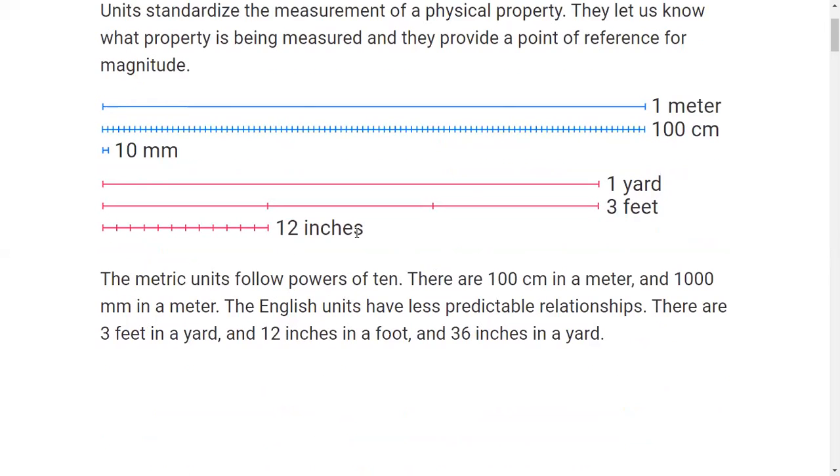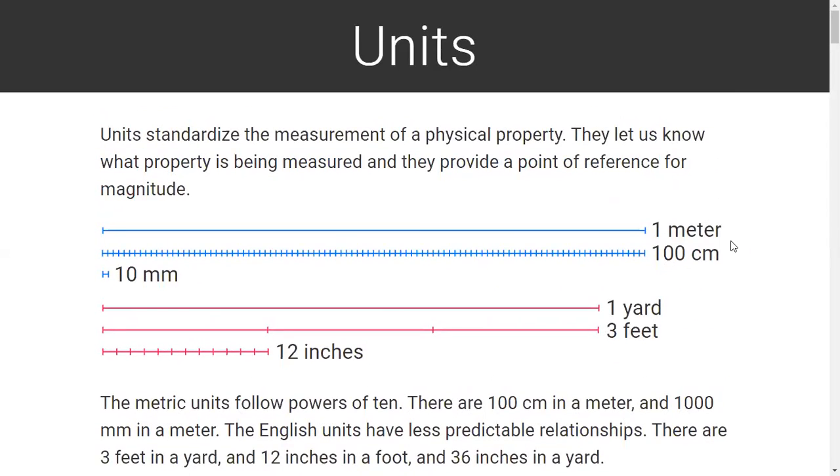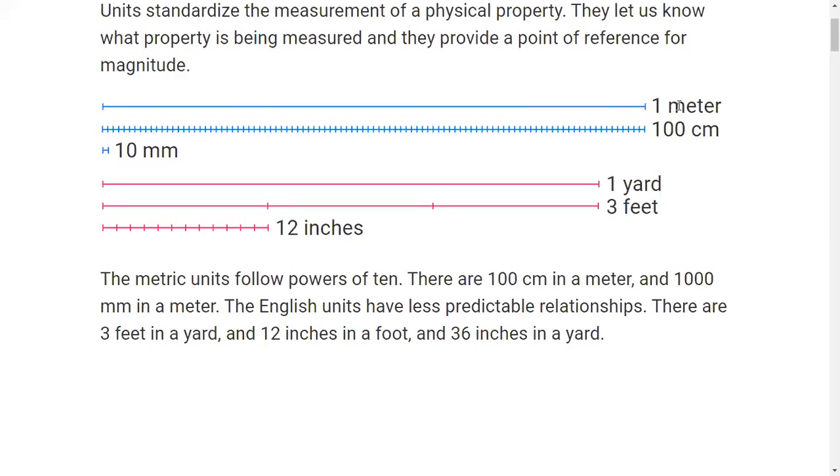As an example, various units are given here for measuring length. One standard unit is the meter, a smaller one is the centimeter, and even smaller is the millimeter. Other units are the yard, commonly used for measuring length, and the British system unit for measuring length, the foot. One meter consists of about 3 feet, and next is the inch. There are 12 inches in 1 foot.